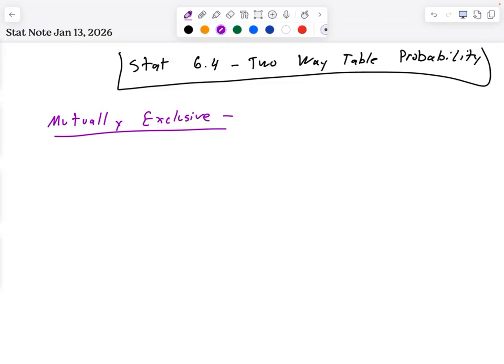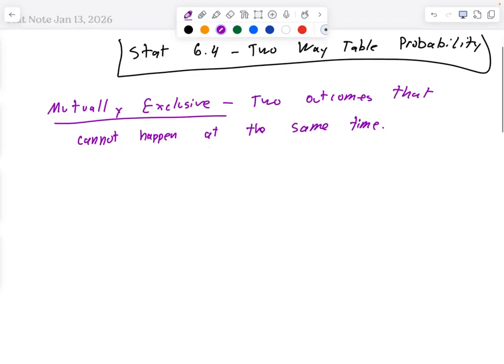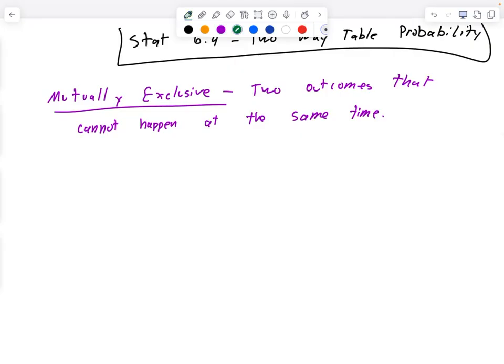Two outcomes that cannot happen at the same time. Like we talked about Miss Page being in this class and in Spain at the same time is what? Zero. Correct.